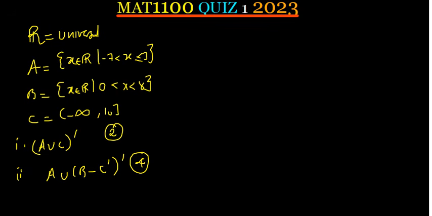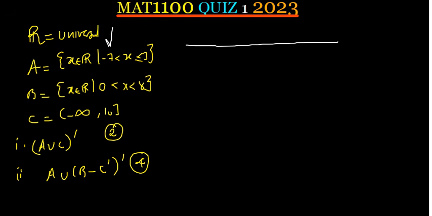Okay, now let's work out this question. Now, starting with the first one, A union C complement. Remember, the question is also display on the number line. So please, it's always important to work with a number line, even if they've not told you to work with a number line. So we want to find A union C. So I'll get A. Since this is a set of real numbers, we can write it in interval form from negative 7 to 3.